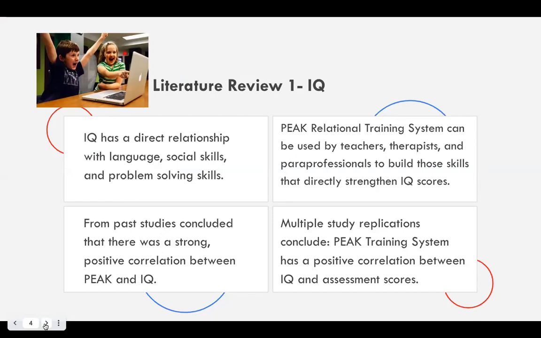The first of these points was IQ. IQ has a direct relationship with language, social skills, and problem-solving skills. From the past studies, it was concluded that there was a strong positive correlation between the use of the PEAK training system and IQ. When PEAK was used, IQ scores did show improvement. The PEAK relational training system can be used by teachers, therapists, and paraprofessionals to build those skills that do directly strengthen IQ scores. From the study replications that we looked at, the PEAK training system had a positive correlation between IQ and assessment scores.